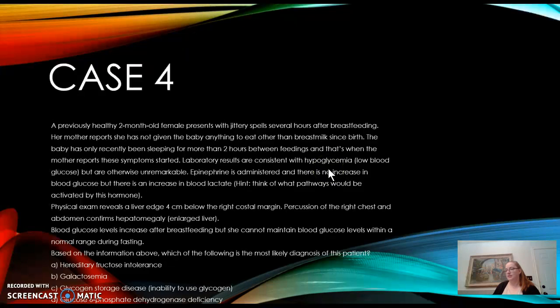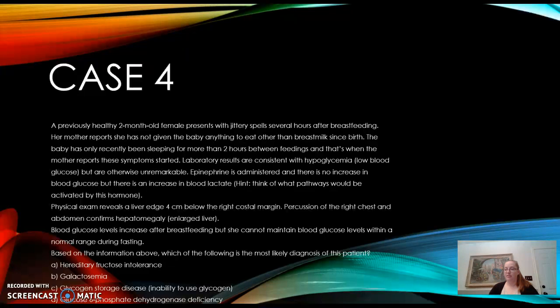So the next case is case number 4. In this question, a previously healthy 2-month-old female presents with jittery spells several hours after breastfeeding. Her mother reports she has not given the baby anything to eat other than breast milk since birth. The baby has only recently been sleeping for more than 2 hours between feedings, and that's when the mother reports these symptoms started. Laboratory results are consistent with hypoglycemia, which is low blood glucose, but are otherwise unremarkable. Epinephrine is administered, and there's no increase in blood glucose, but there is an increase in lactate.